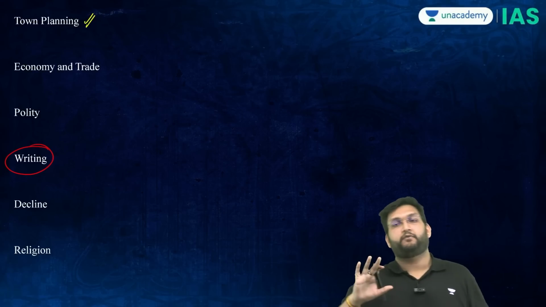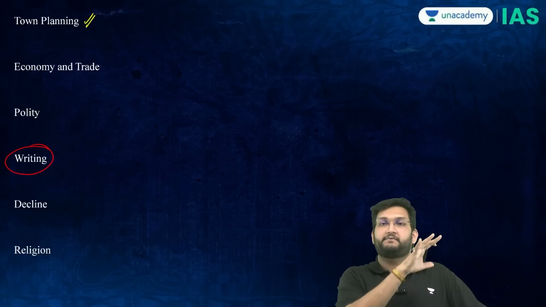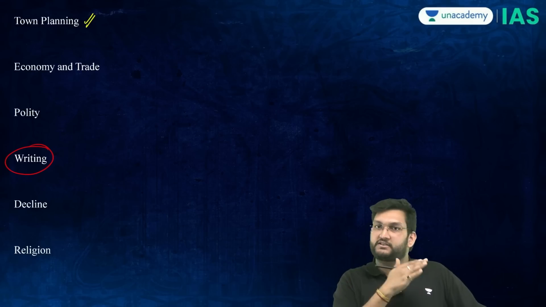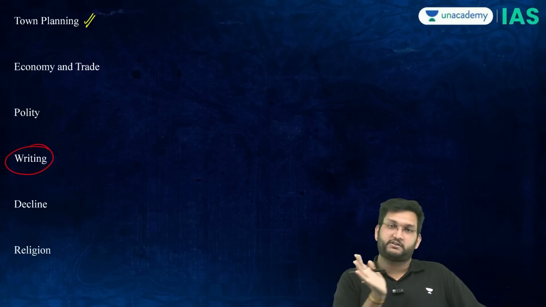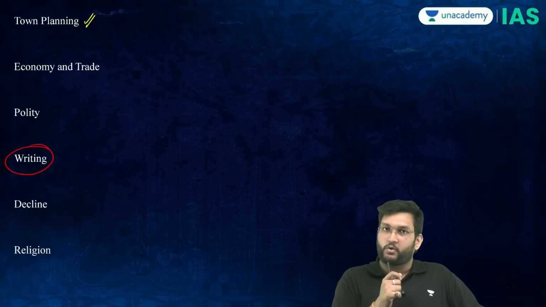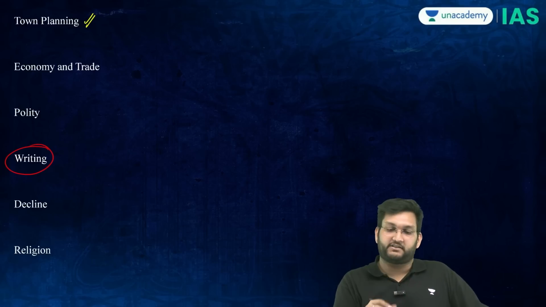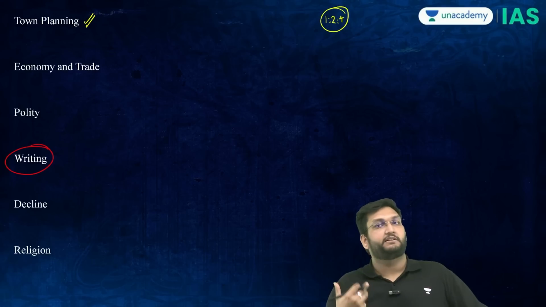Town planning, there are 4 to 5 points which I want you to know. First, the citadel, lower town complex concept, which is that the administrative public buildings were on the citadel and the lower town is the residential area. You should know that there were streets at 90 degrees, drainage and sewage systems were separated, sometimes also enclosed. Further, we see that the houses did not have gates towards the street but into side roads. Two-story buildings, toilets were everywhere, very good water management, very good drain management and sewage management, and over and above that, standardization. 1:2:4 bricks when it comes to the house bricks or the city bricks in that regard.